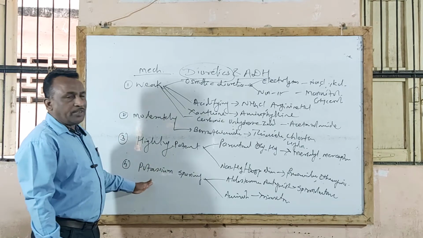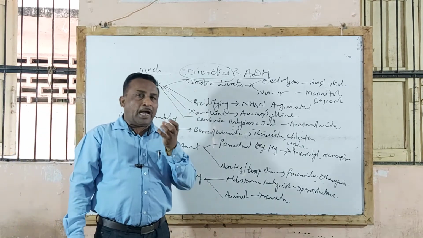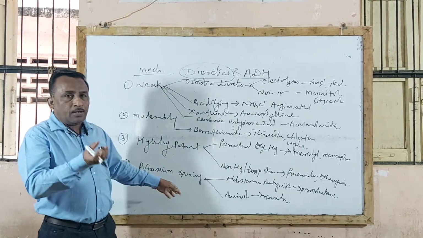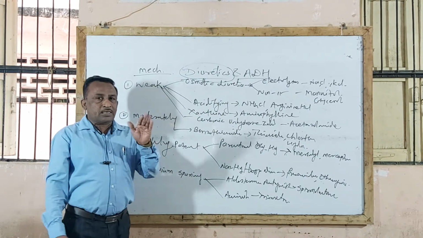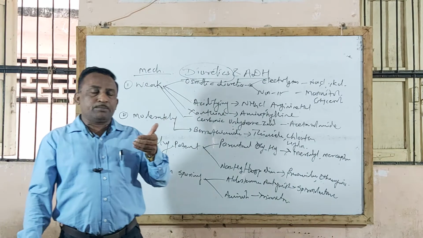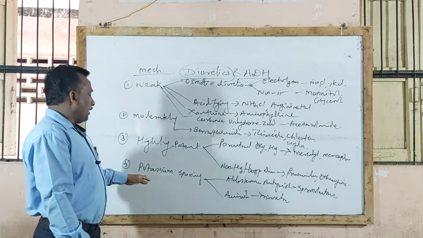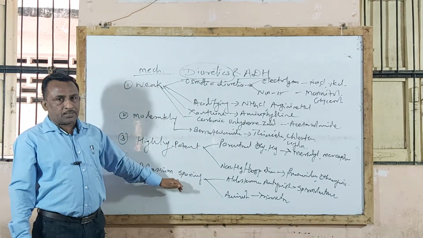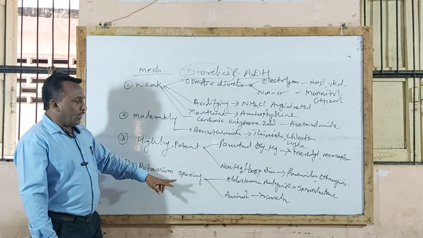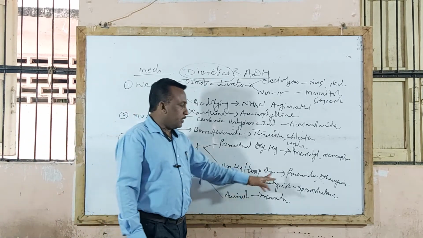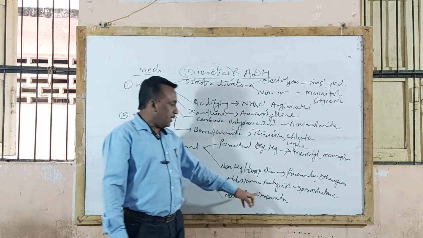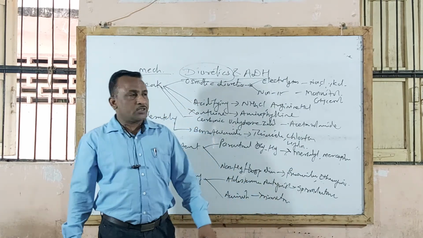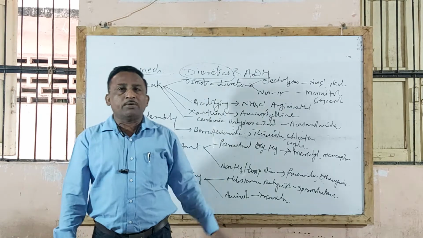As the name indicates, these agents act by sparing potassium ion and causing loss of sodium from the body, decreasing reabsorption of sodium. Therefore they are called potassium sparing diuretic agents. Again here two types. One is aldosterone antagonist, that is spironolactone, and second, amiloride compound, example triamterene. So this is the full classification of diuretic agents.